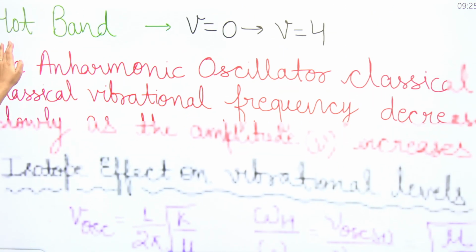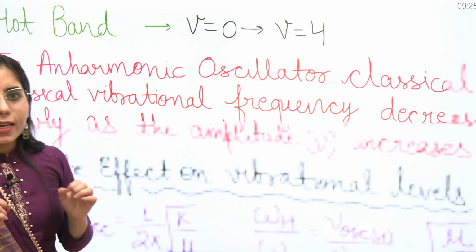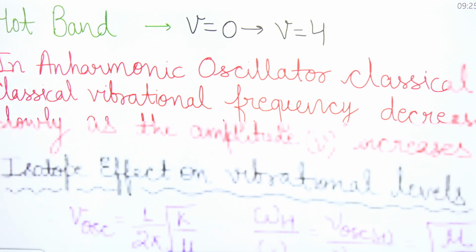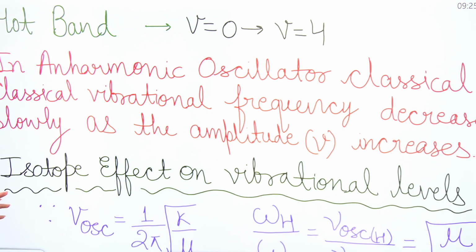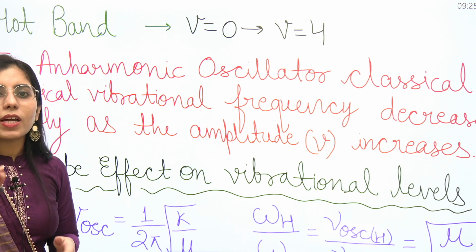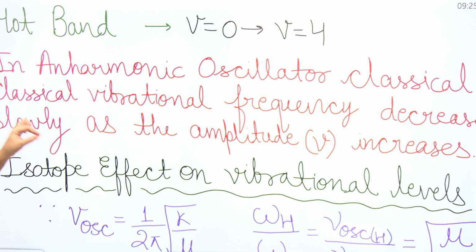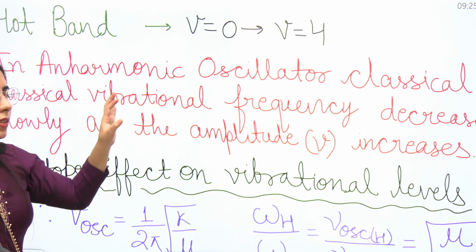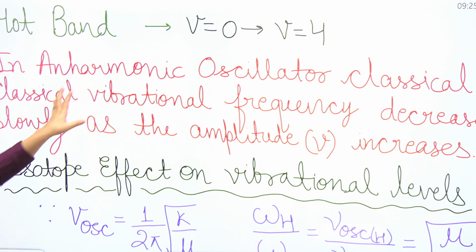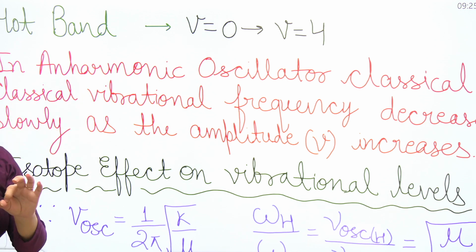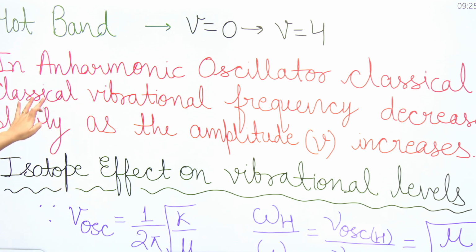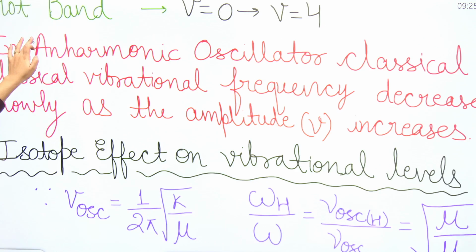Also, the next point: in the anharmonic oscillator case, the classical vibrational frequency will decrease when you increase the amplitude, or you can say when you increase the value of V. So corresponding to that, what is going to be the effect on the classical frequency that we have mentioned here? The word classical is mentioned twice, but consider it once only. Clear? Next point, what is the isotope effect on vibrational levels?